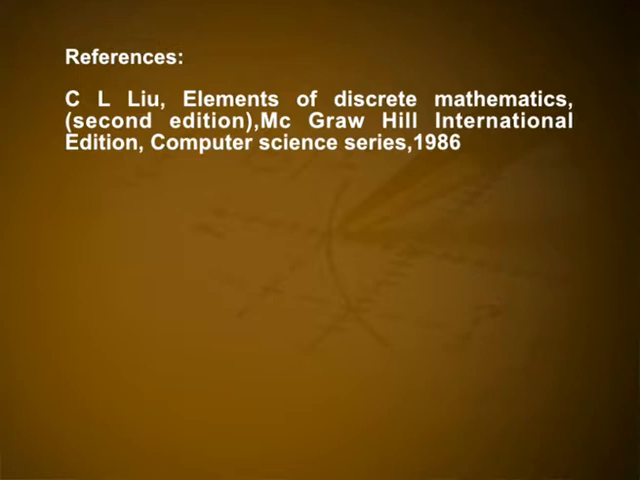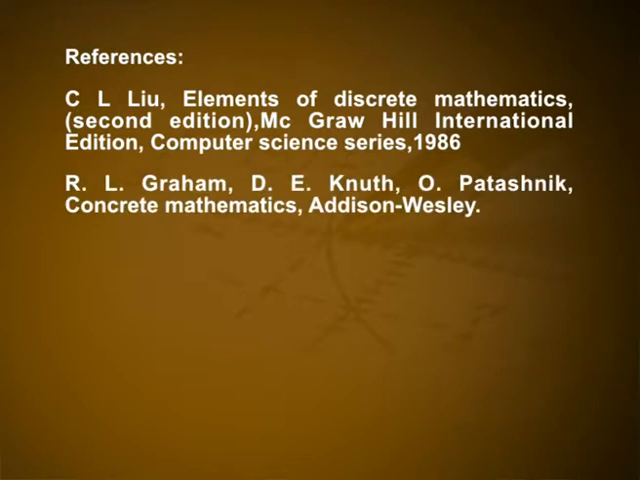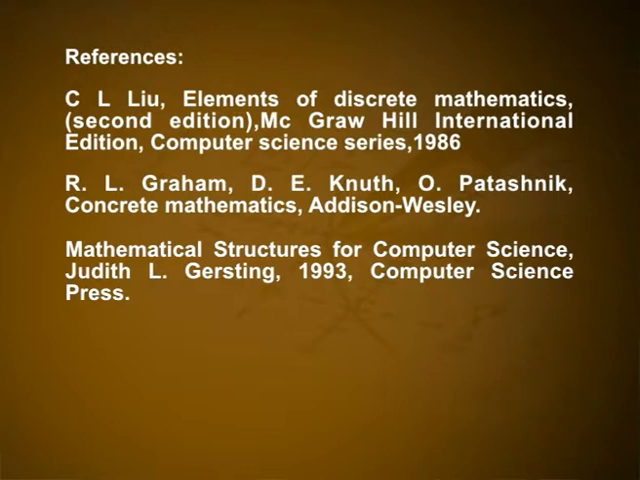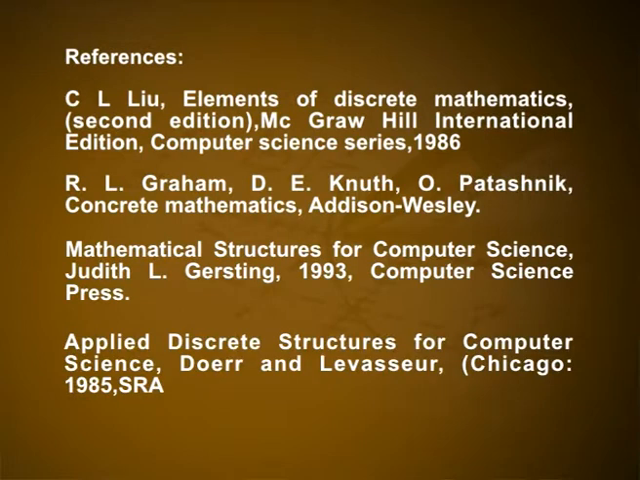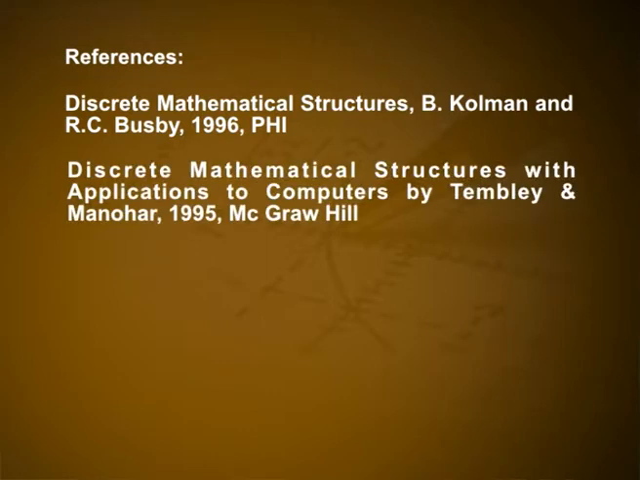Now, I can suggest some books for further reference. Elements of Discrete Mathematics by C.L. Liu, McGraw-Hill International Edition, Computer Science Series. Concrete Mathematics, a Foundation for Computer Science by Ronald Graham, Donald Knuth and Oren Patashnik. Mathematical Structures for Computer Science by Judith L. Gersting, Computer Science Press. Applied Discrete Structures for Computer Science by Doerr and Levasseur. Discrete Mathematical Structures by B. Kolman and R.C. Busby.